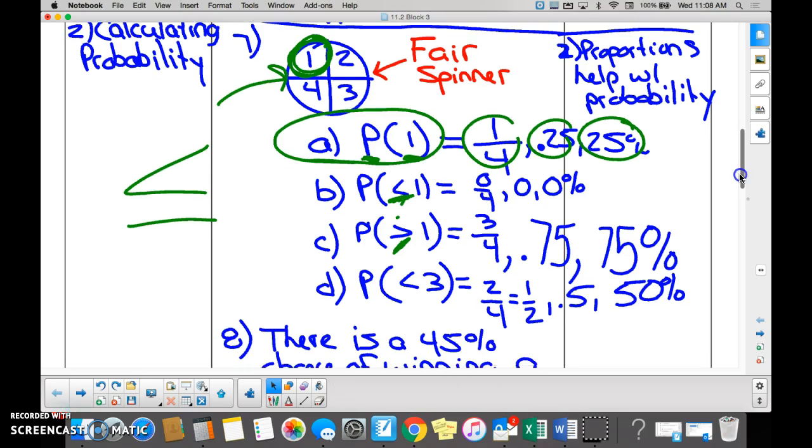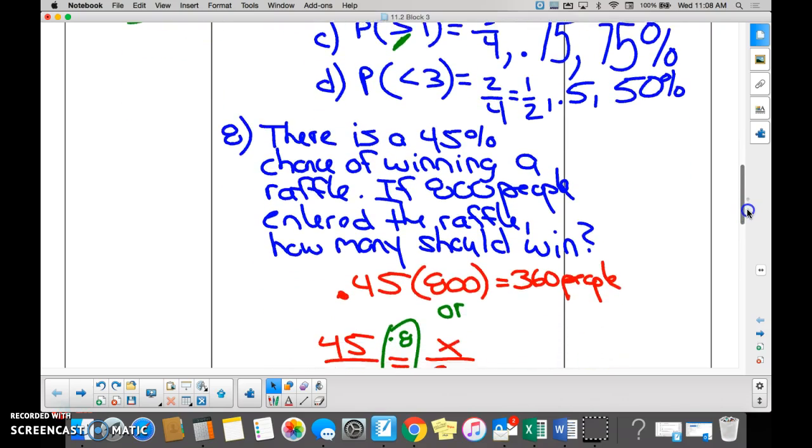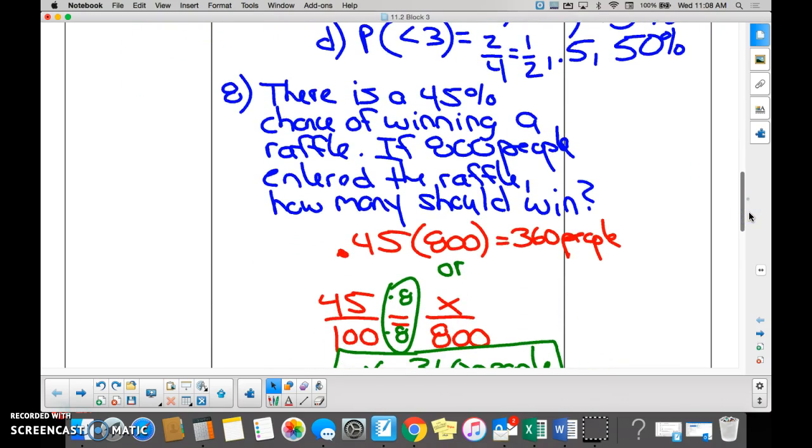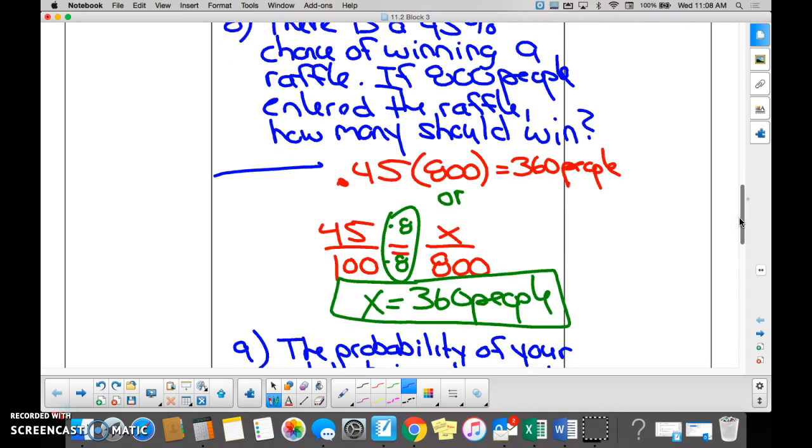And number 8 and number 9 would be very important part of your learning for this particular lesson. 45% chance of winning in a raffle. 800 people are entered in the raffle. If you're going to solve it this way, you need to know what you're doing. You need to be able to explain it. If you solve it this way, I know you know what you're doing. Use a proportion. That would be my preference.